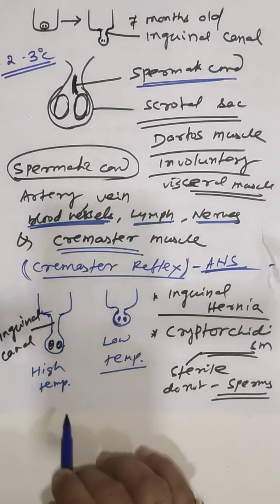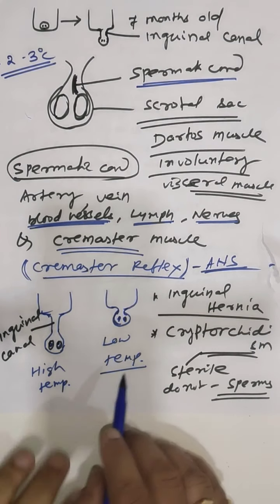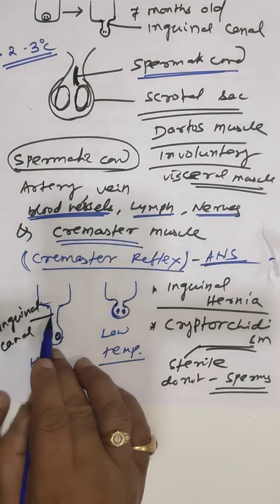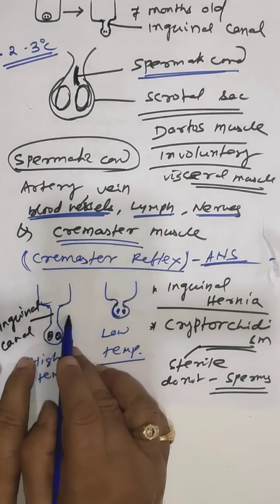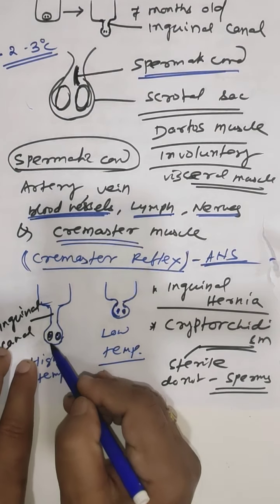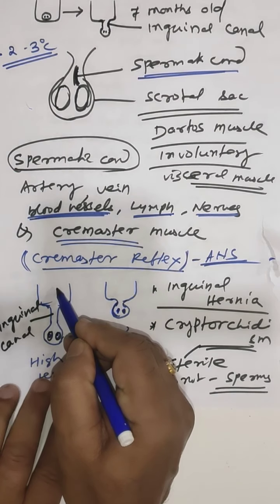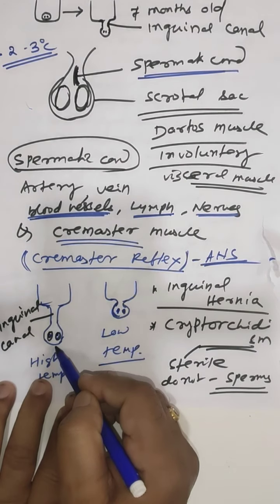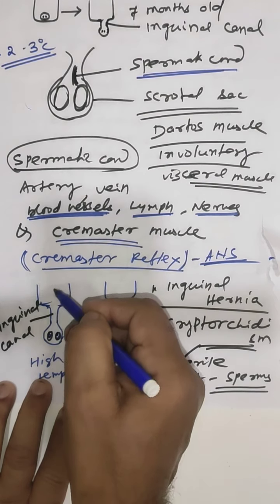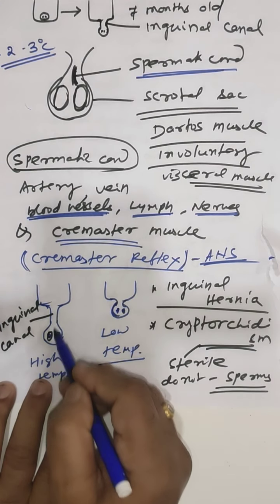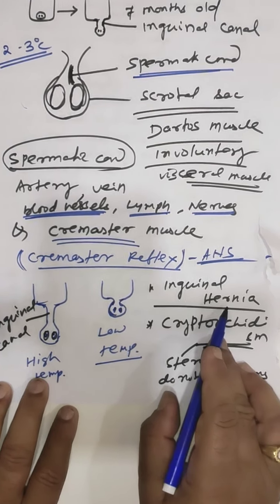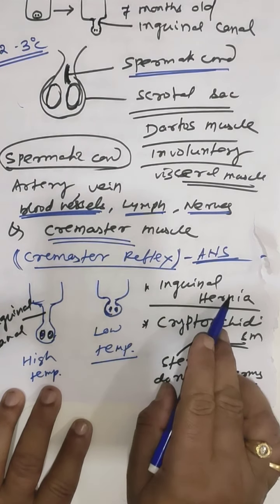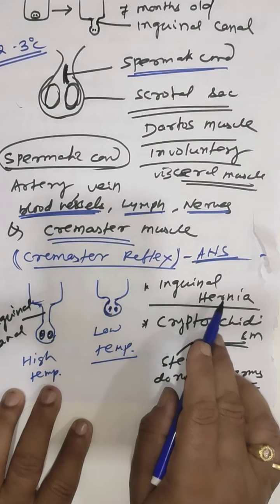There are some disorders. In a few persons, the inguinal canal never closes and becomes broad, so that the testis can enter into the abdominal cavity and can be removed out from that cavity. Such a condition is called inguinal hernia.